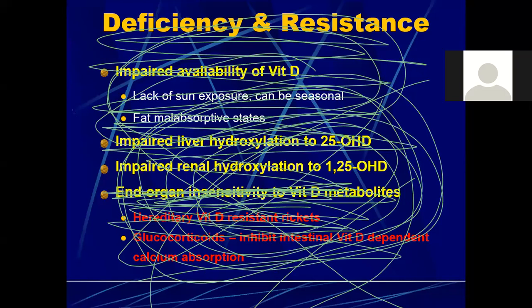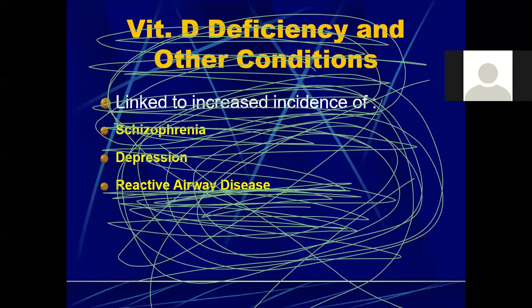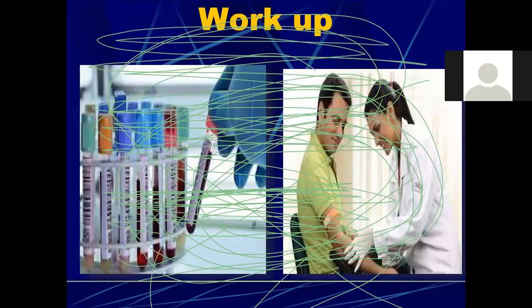So in this, the organs become resistant to vitamin D and its metabolites. So they stop responding to vitamin D. Then the patients who are taking glucocorticoids, because again they inhibit intestinal vitamin D dependent calcium absorption. So all of these are the factors that can lead to this deficiency. And other conditions that are linked with vitamin D deficiency are schizophrenia, depression, and reactive airway disease.